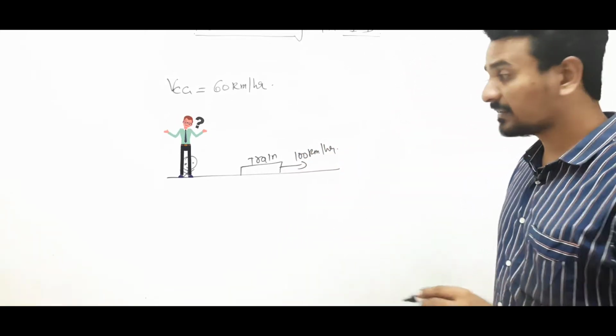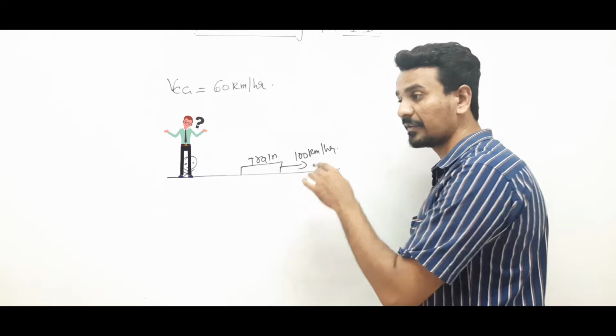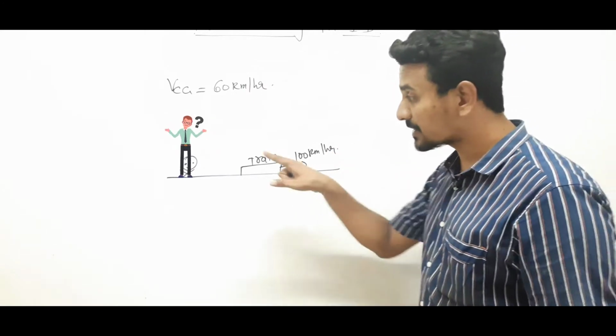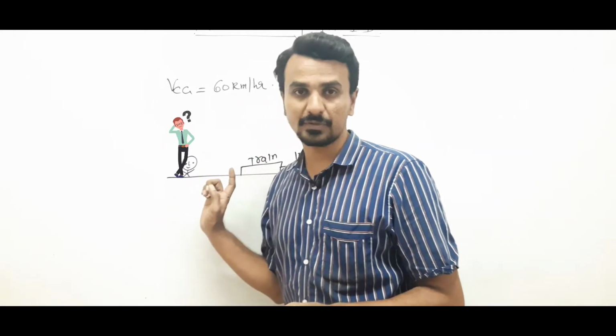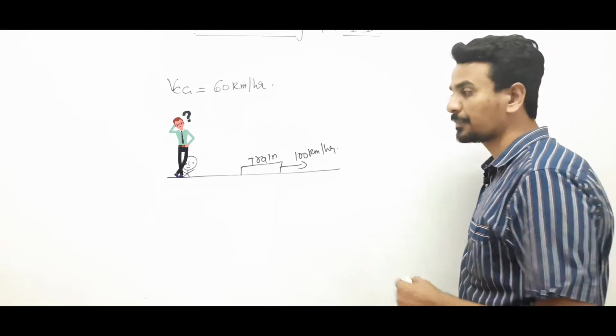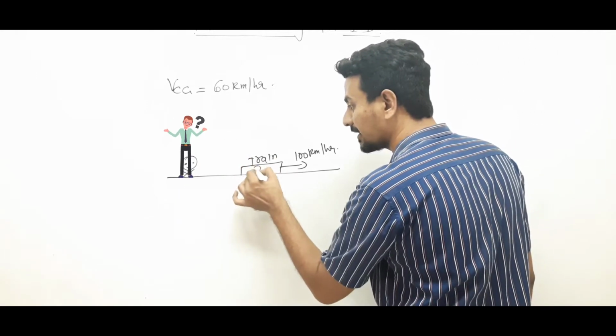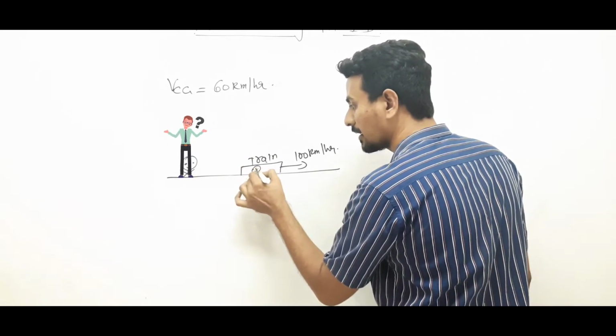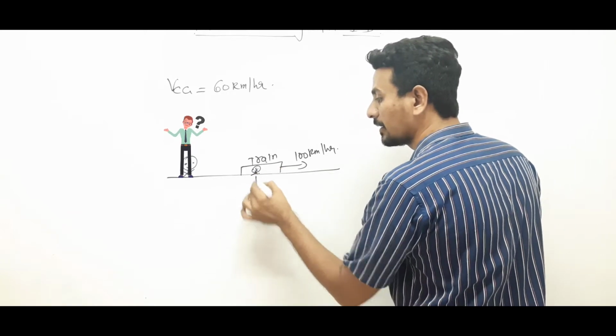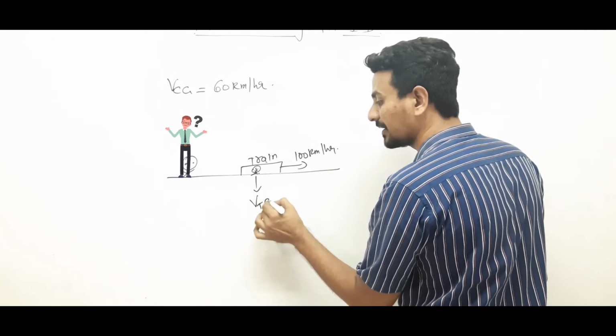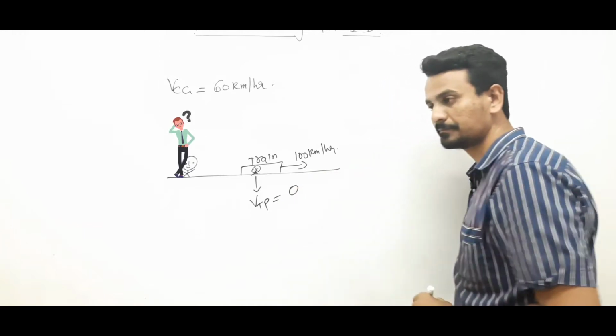So this is the velocity of the train for a person standing on the ground. But if you put yourself inside the train, then the velocity of the train as seen by the person inside the train will be 0.